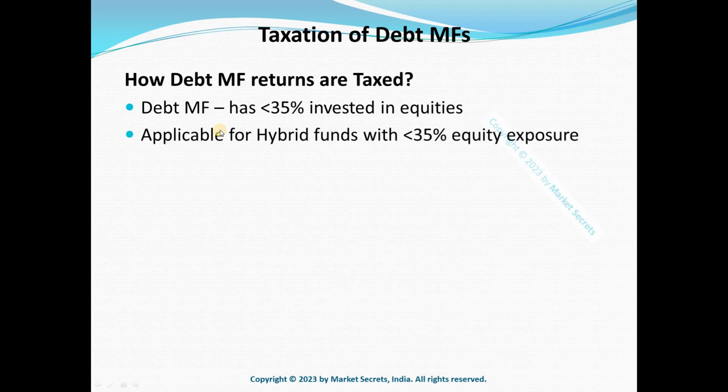So this is applicable for hybrid funds, which are nothing but balanced funds, which invest in both equity and debt and rebalance every now and then, right? So such funds also fall into this category if their equity exposure is less than 35 percentage. So these are the two common things that fit into this category: debt mutual funds and hybrid mutual funds which are debt focused. Those two things will have a similar taxation.